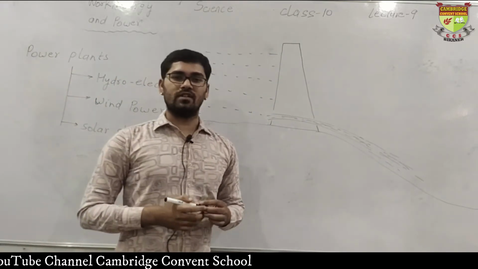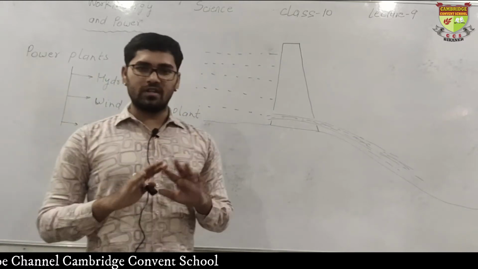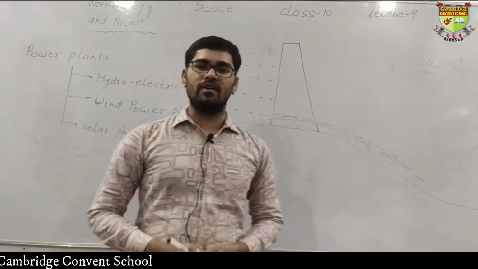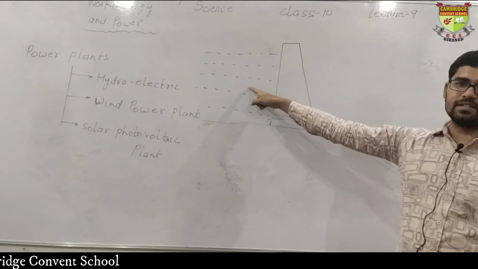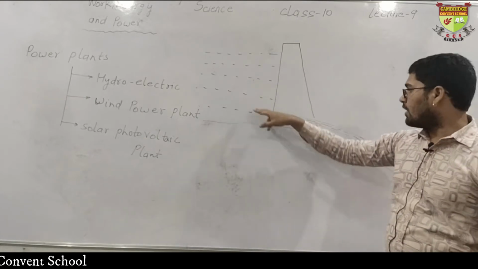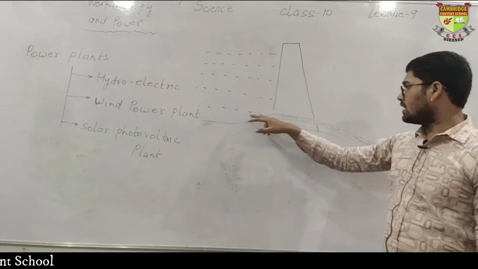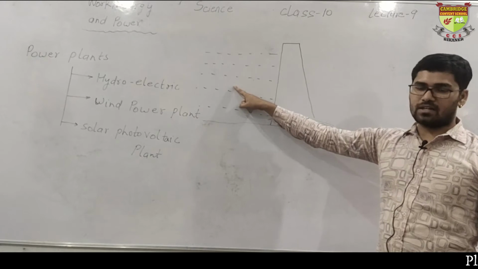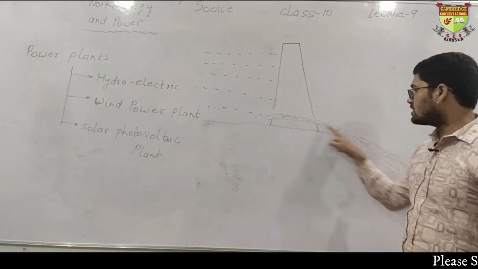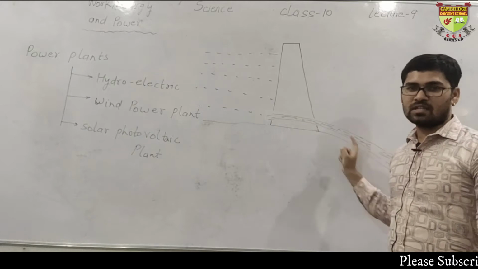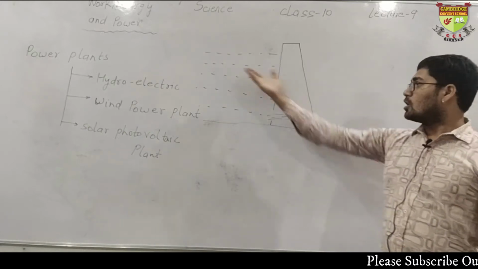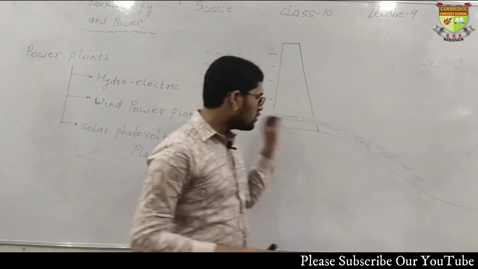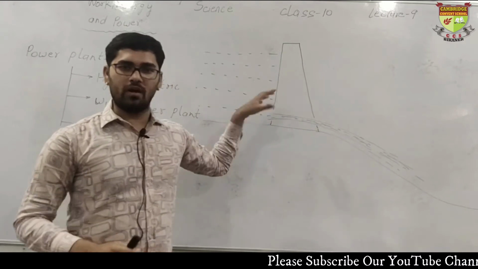Now understand this. In conservation of energy, I told you that we cannot create energy, we can just convert the form of energy, just transfer the form of energy. There was a lot of potential energy right here. Clear? And when we provide the path to the water, it starts to move with high velocity. There it was at height, so potential energy was there. Now this water is moving, so it possesses kinetic energy, lots of kinetic energy. Lots of potential energy is being converted into lots of kinetic energy, right? This water is moving with a huge velocity. It is going downward. Clear?